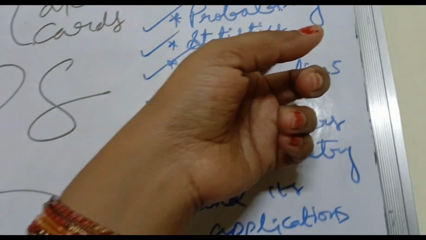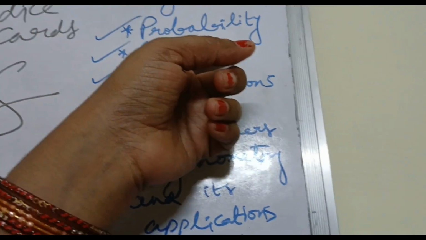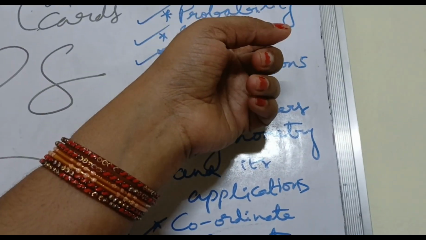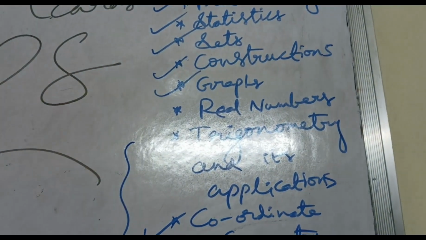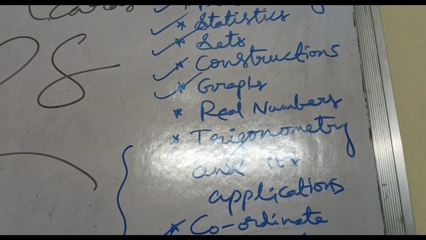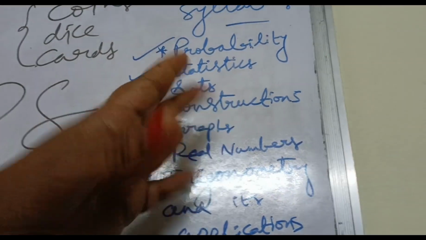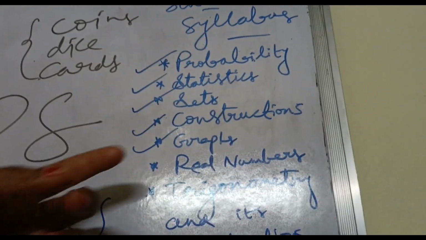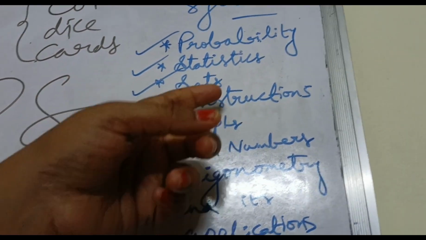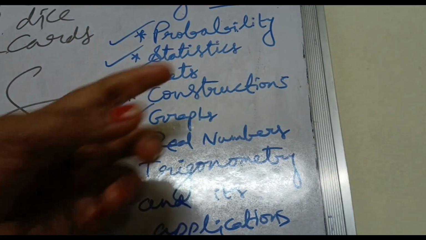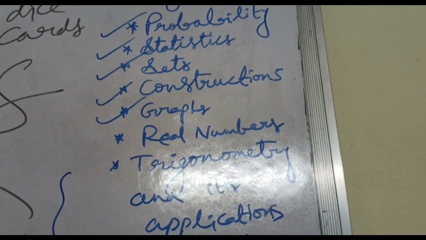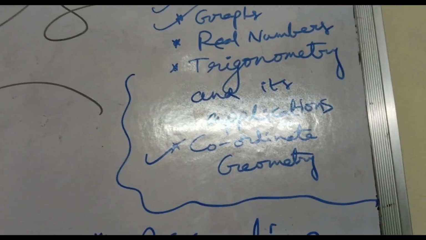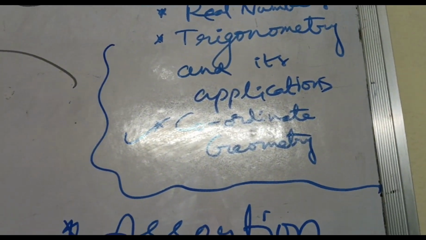And statistics play a vital role, because definitely a question will come from statistics. Find the mean, find the mode, find the median. In mean we have 3 methods: assumed mean method, step deviation method, and direct method. One question may be asked regarding median or regarding mode. And if they practice sets, probability, statistics, these constructions, graphs and coordinate geometry so perfectly, definitely they will score in the 40s, no doubt about it.